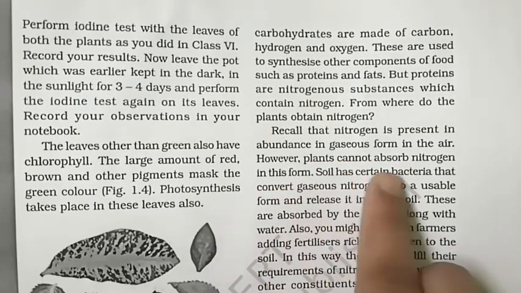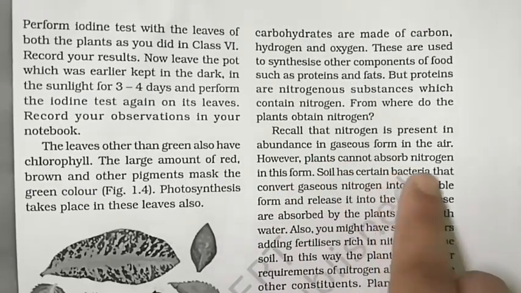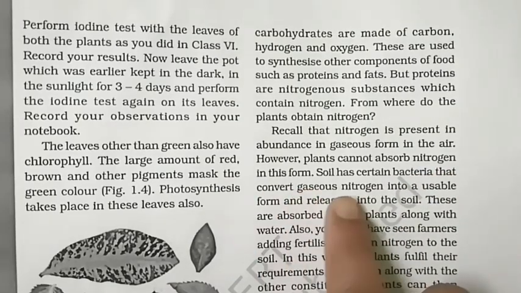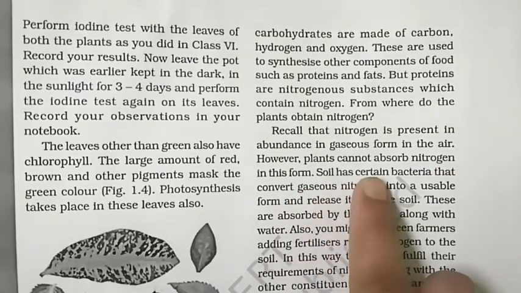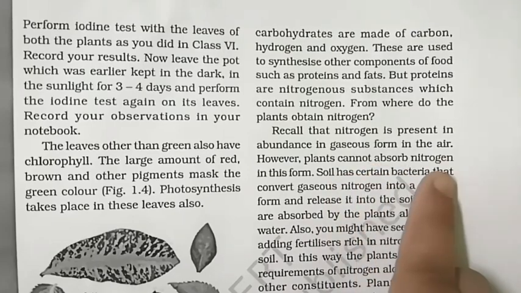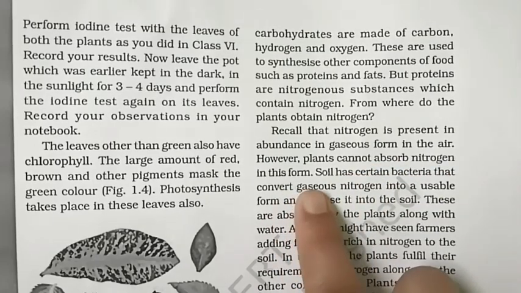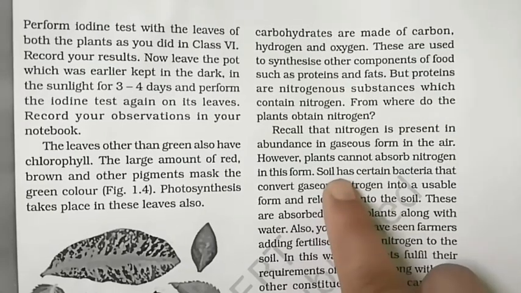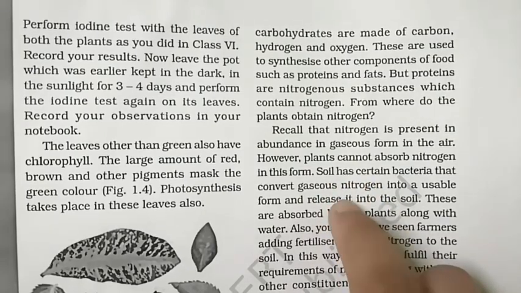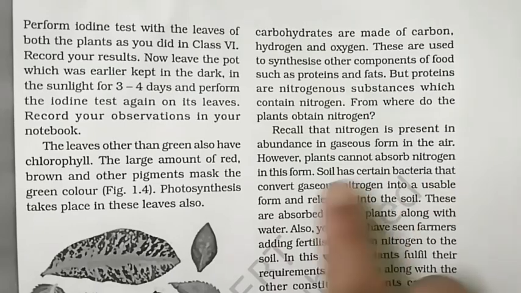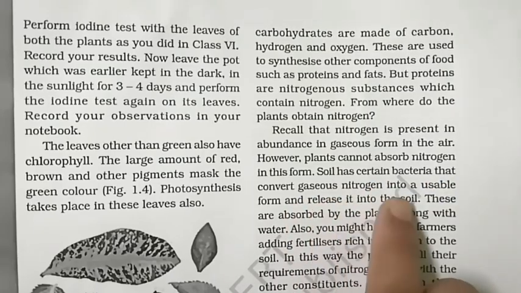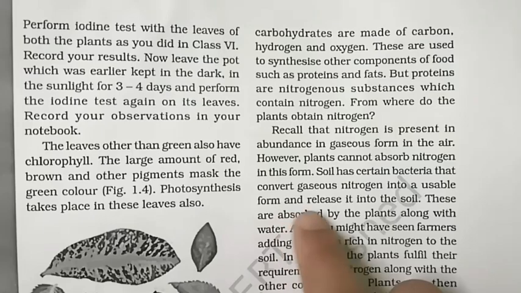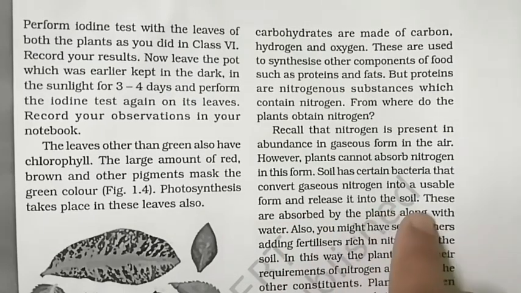Plants cannot absorb nitrogen in this form. No, plants can't take nitrogen in the gaseous form. Let's see then from where plants take nitrogen. Soil has certain bacteria that convert gaseous nitrogen into a usable form and release it into the soil.